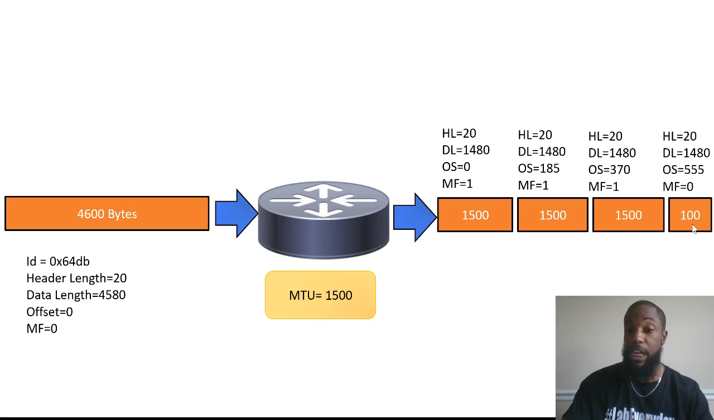This last piece is 100 because that's what was left over. 1500 times 3 is 4,500, which with this last piece of 100 gave us 4,600 right here. This data length, I think that's wrong. This should have been 80, because remember 80 plus 20 gives us 100. So that's a typo right there.